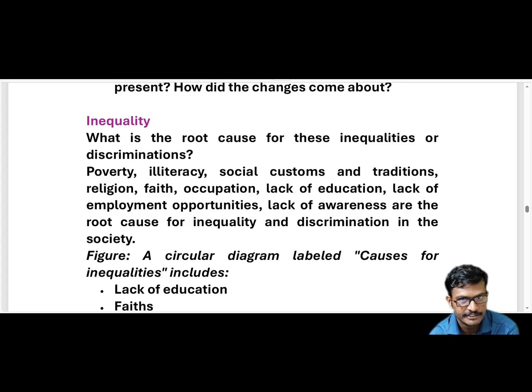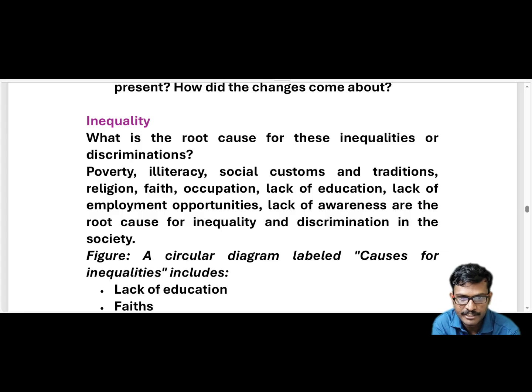There is a difference between custom and tradition. Tradition is a kind of habit coming from past generations, but custom is related to the present. Now we are also implementing these kinds of habits, customs. And these are the root causes.